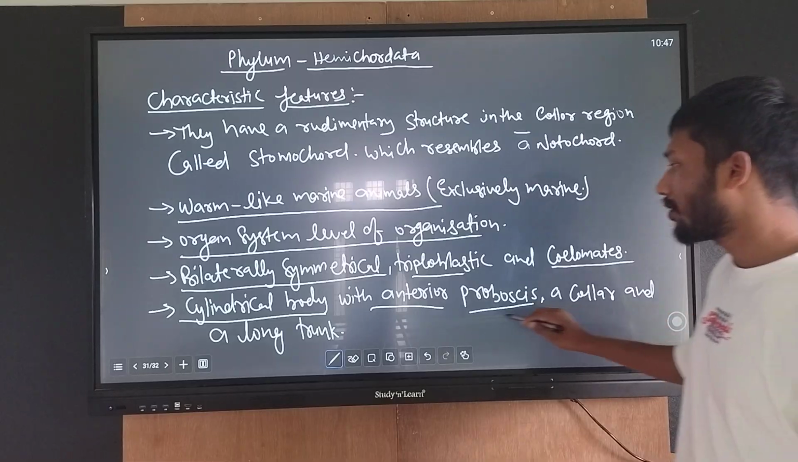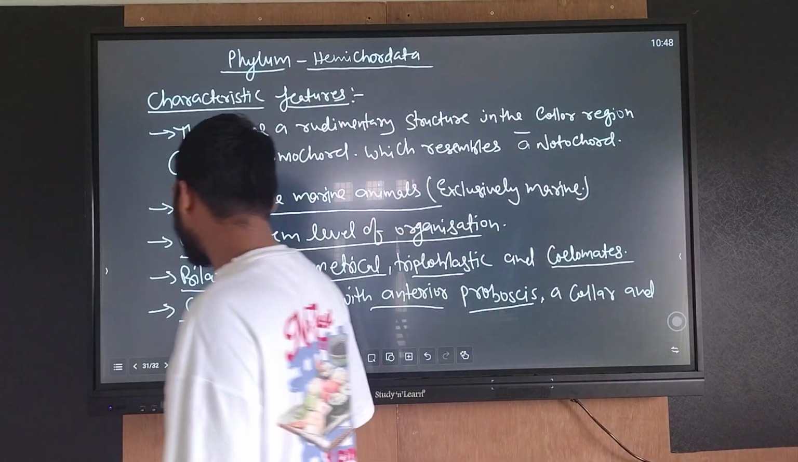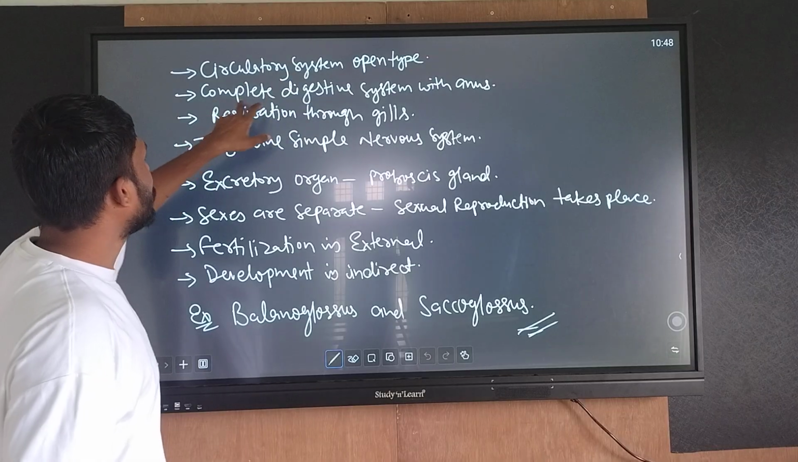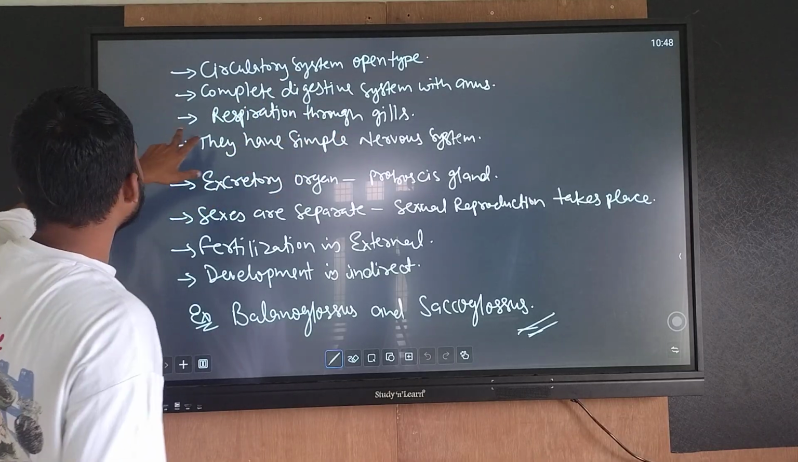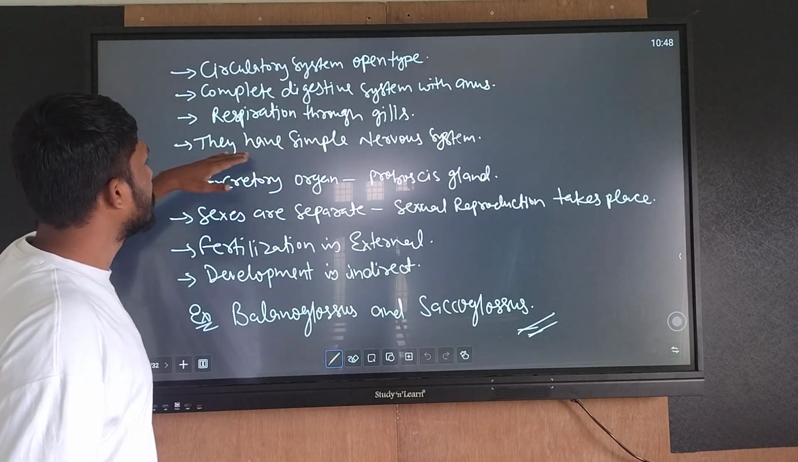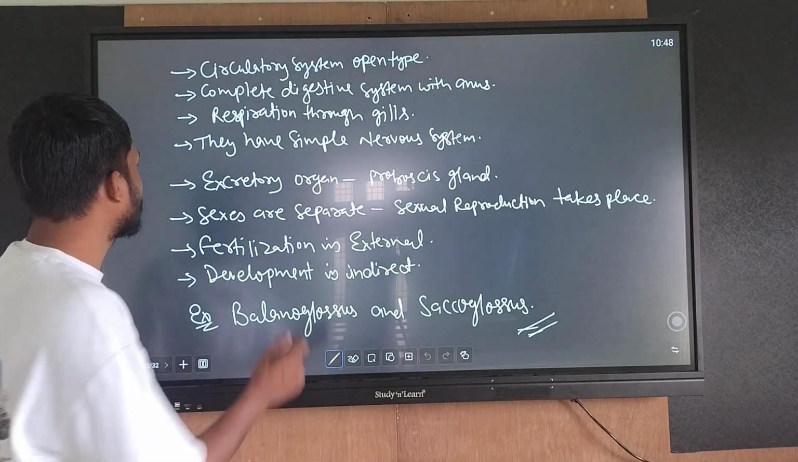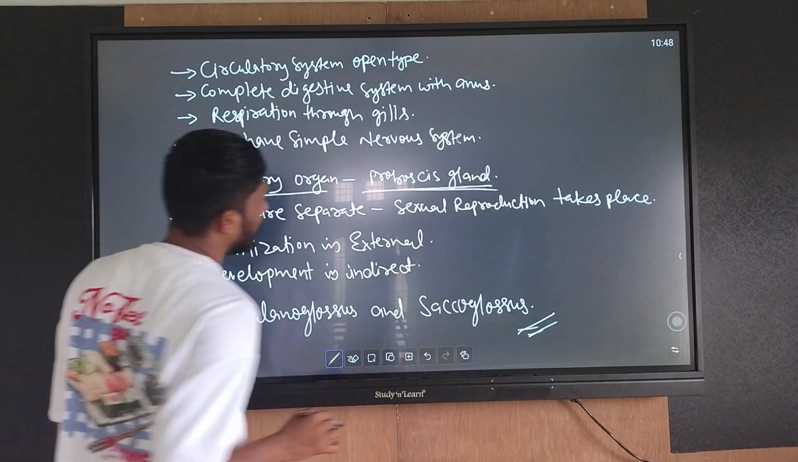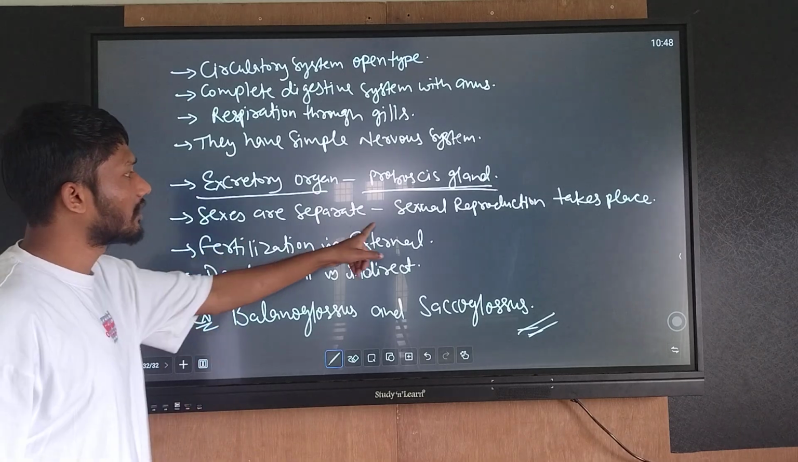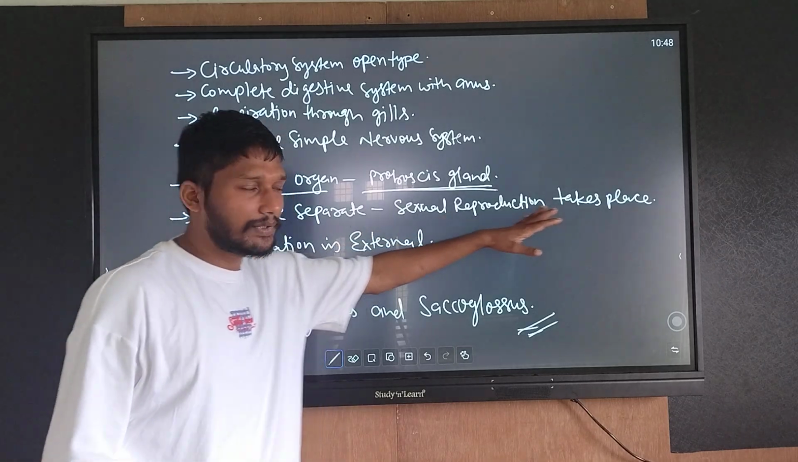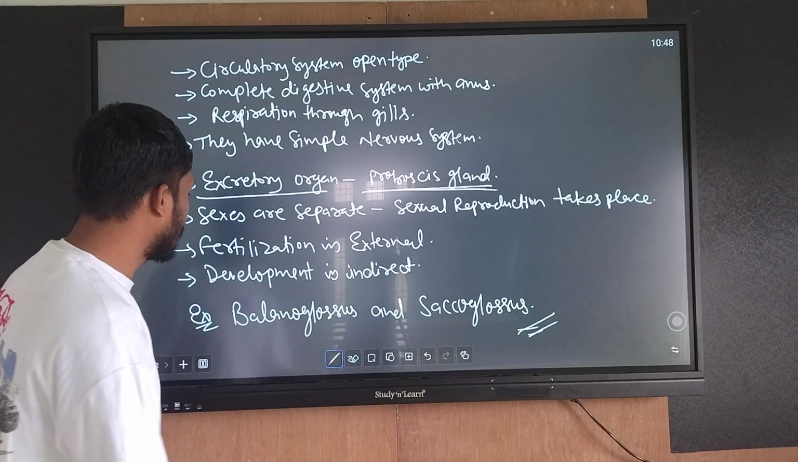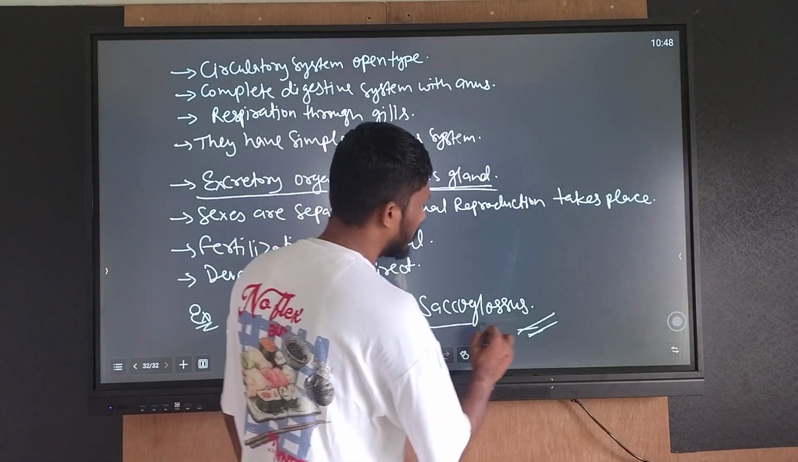Collar and long trunk. Circulatory system is open type. Complete digestive system with anus. Respiration through gills. They have a simple nervous system. Excretory organ present is called the proboscis gland. Remember this point. Sexes are separate. Sexual reproduction takes place. Fertilization is external. Development is indirect. Examples: Balanoglossus and Saccoglossus.